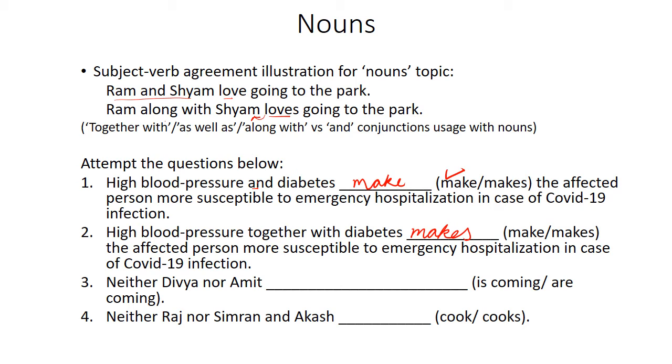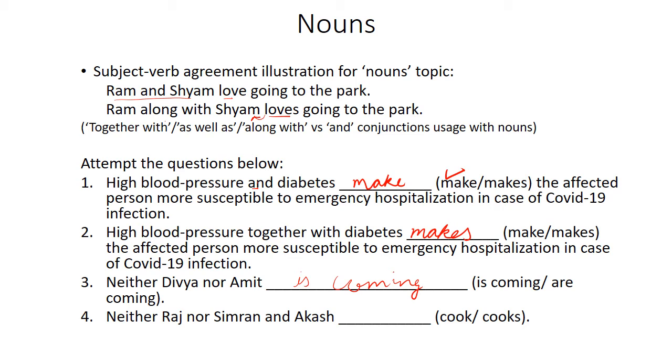So you have to see the noun, whether plural form of noun is used or singular form of noun, or how two singular nouns are connected, or how two plural nouns are connected. Then it is very simple. We'll always use the plural form of verb. But if that's not the case, then it becomes more difficult. Neither Divya nor Amit is coming or are coming?